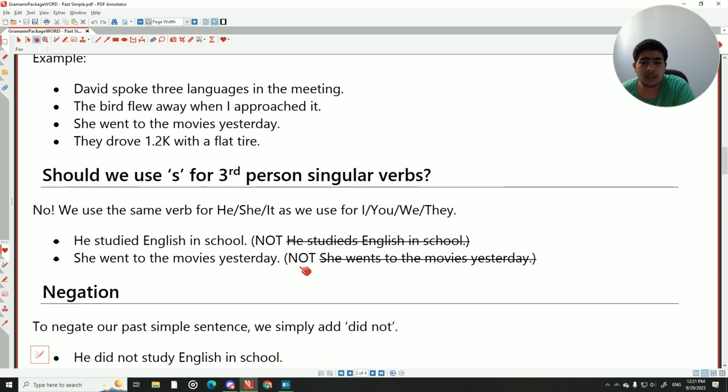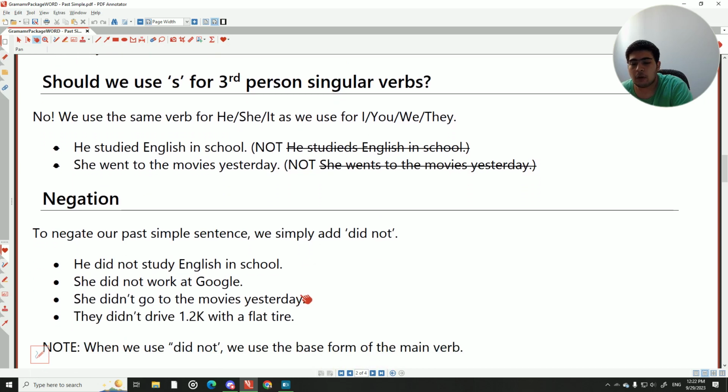Should we use s for third person singular verbs? No. We use the same verb for he, she, it, or names as we use for I, you, we, they, and so on. For example, we don't say he studieds. No, we say he studied. She went. The s only applies in the present tense, like present simple and other tenses. In past simple, we do not use it. So he studied English. She went, not she goes.